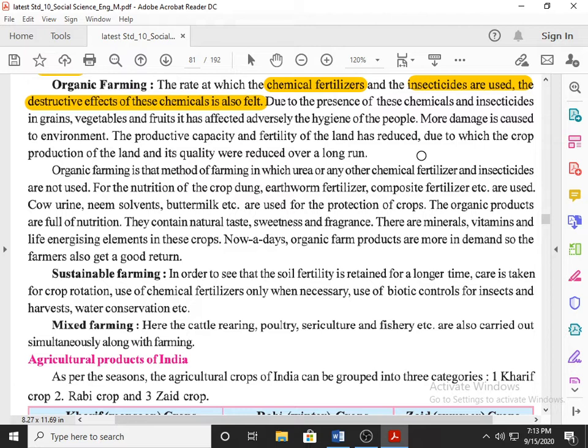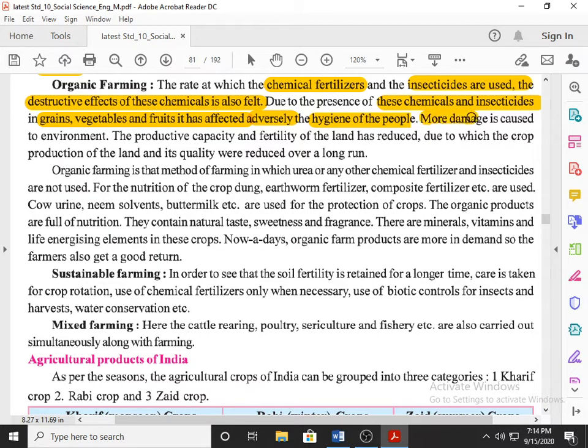on agricultural products. Due to the presence of these chemicals and insecticides in grains, vegetables and fruits, the hygiene, the purity of health of the people has been very badly affected. Hygiene means purity of health, nice health. Because in farming, farmers use high volumes of chemical fertilizer and insecticides, especially in the production of grain, vegetables and fruits, the hygiene and purity of that crop is reduced. That's why it very badly affects the hygiene of people.